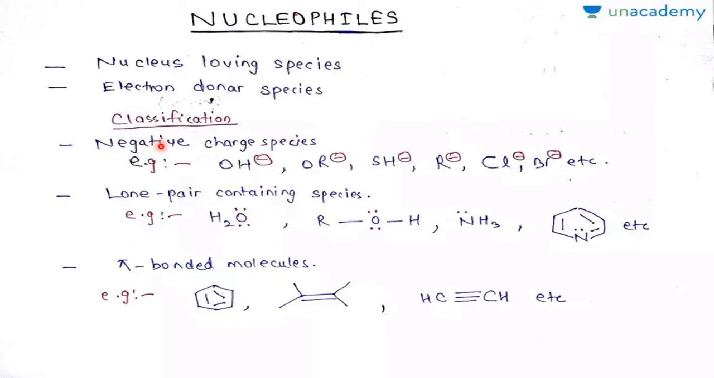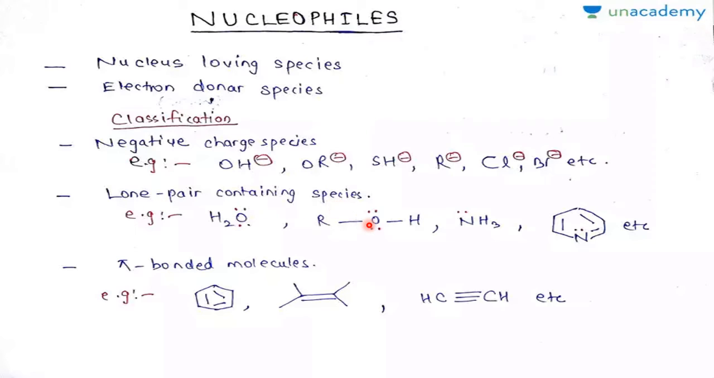Totally, there are three types of nucleophiles. Negatively charged nucleophiles: all these become negatively charged. Hydroxide, alkoxide, thio, okay, alkyl groups after accepting electron, and these two are normal. Chloride, bromide, iodide, all these are normal nucleophiles, because they have negative charge, so they give electrons.